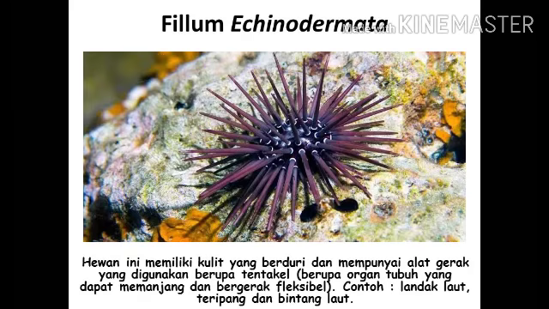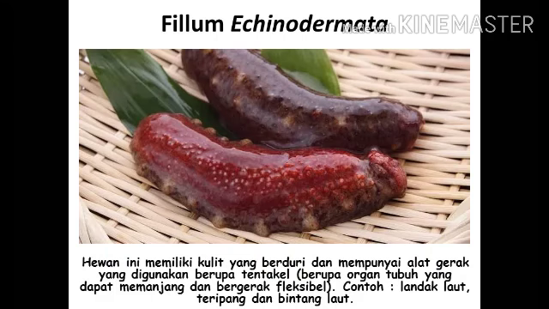Next, phylum Echinodermata. This animal has prickly skin and has a tool in the form of tentacles, or in the form of organs that can elongate and move flexibly. Examples: sea urchin, sea cucumber, and starfish.